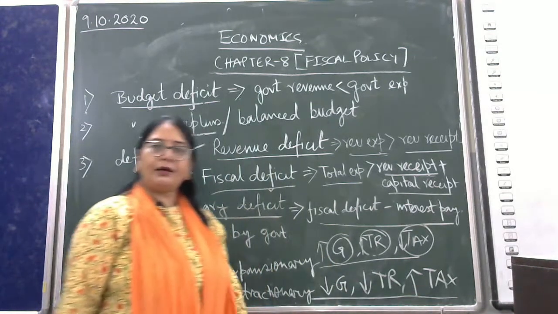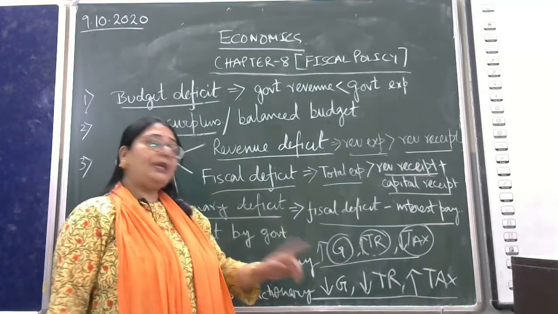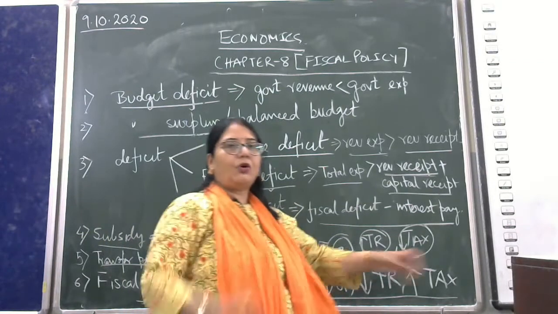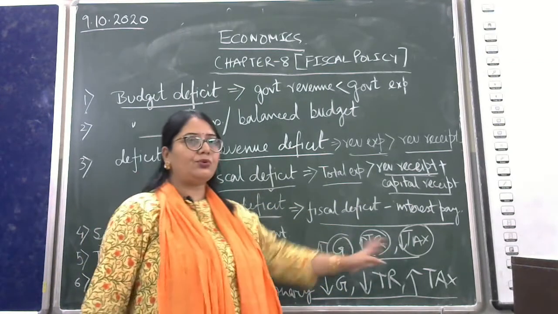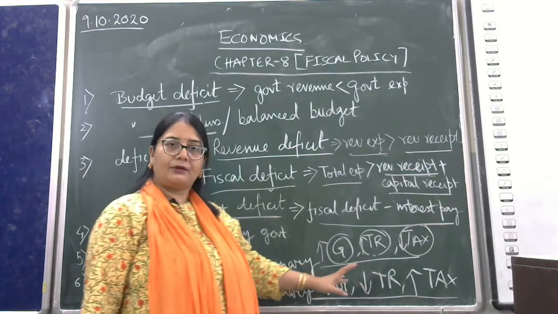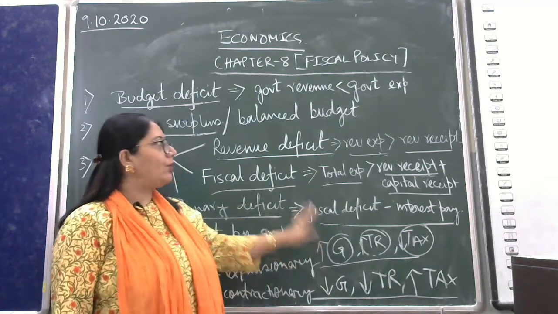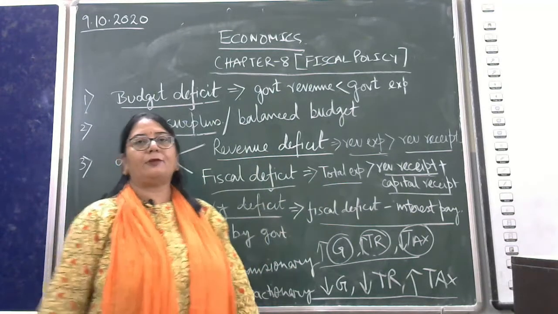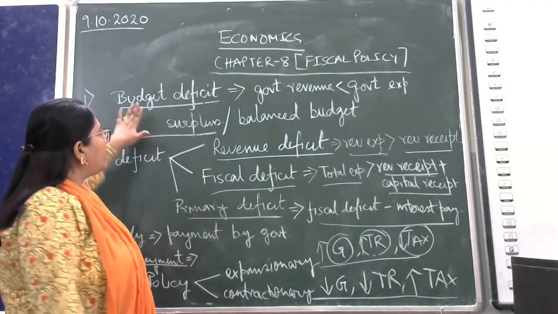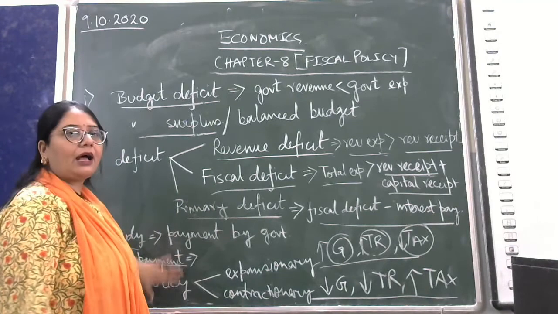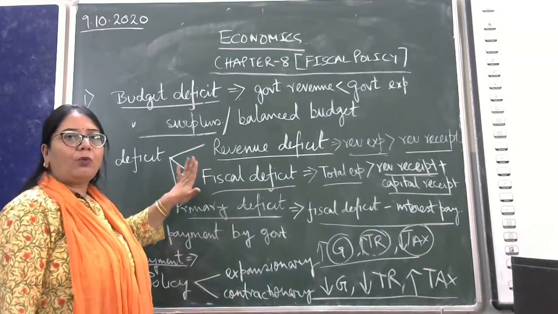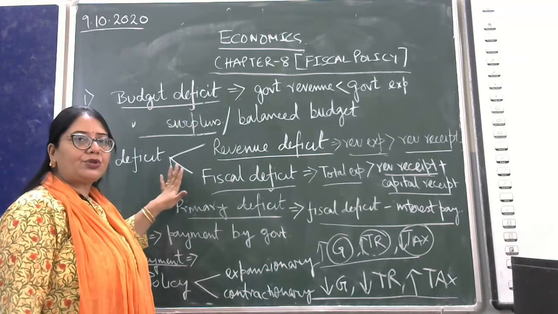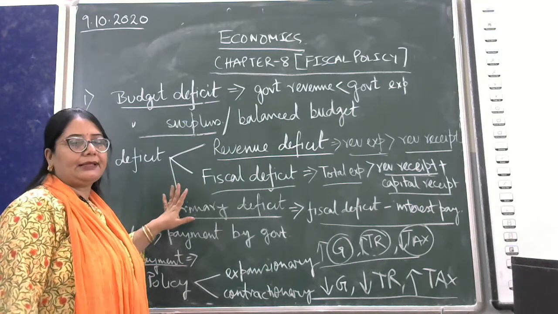Remember, the government may use one, two, or three of these, whatever. Okay. So this is the whole discussion you require in this chapter of fiscal policies. Whatever I have done today is important for your 1 mark objective type question, MCQ or fill in the blanks.